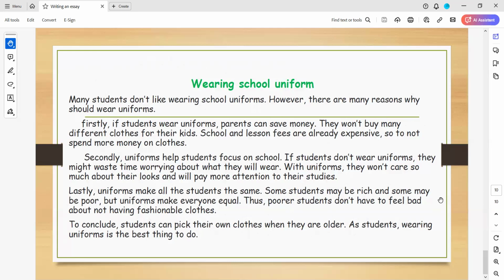What I want from you will be a homework. You will tell me the topic sentence, the transition words, how many paragraphs, the main idea in every paragraph, the supporting points in every paragraph, and the conclusion. Can you do it? Yes. So it will be your homework. And if you want to write an essay, no problem. You can send it to me and I will correct it for you.